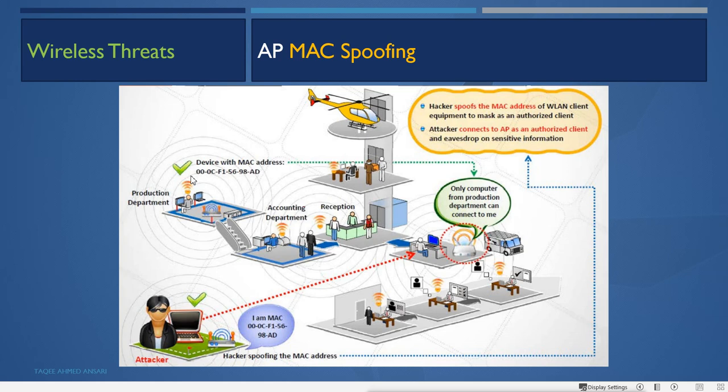It is the production department's machine, and it has this MAC address. The attacker changes its own MAC address to that, and then what? It will send the request to the AP, which says only computers from the production department can connect. So it changes the MAC address to that, and then it can connect, sniff the sensitive data, and eavesdrop on sensitive information.